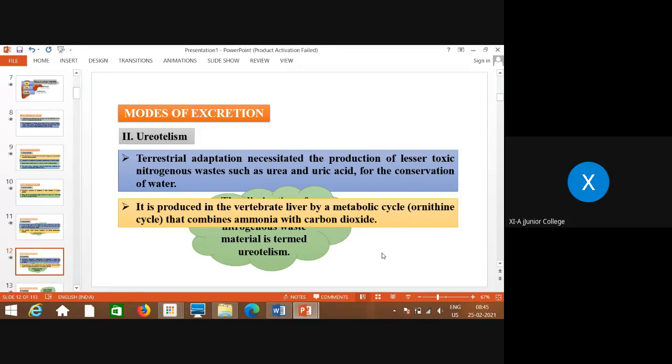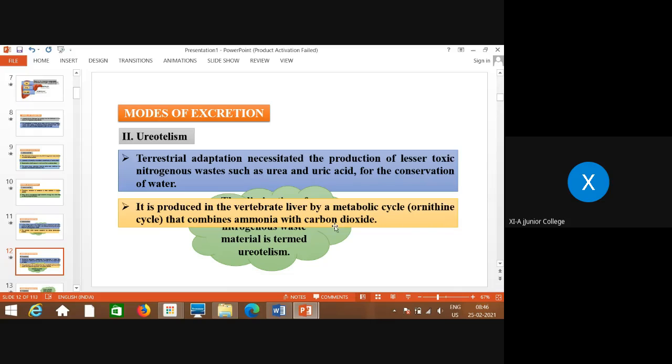But terrestrial animals have less availability of water compared to aquatic animals, so they have adapted in such a way that they can release a nitrogenous waste which can be dissolved in a lesser amount of water. So this is one of the examples of terrestrial adaptations, where they produce lesser toxic nitrogenous waste like urea or uric acid, so that they can conserve water in their body.